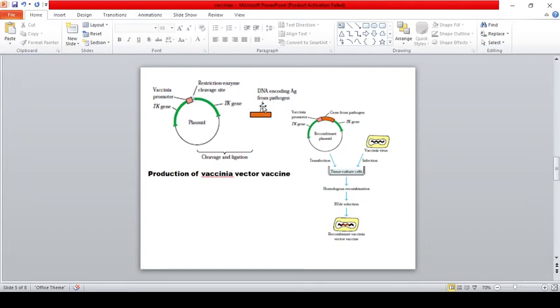So here you need to take a plasmid and put your gene of interest, which is DNA encoding an antigen from the pathogen. Here you have a vaccinia promoter. You need to put the gene of interest over here. In cell culture, you need to grow the recombinant plasmid in the presence of vaccinia virus, so homologous recombination occurs. This recombinant plasmid may enter into the vaccinia virus and get replicated. Then we need to purify them. The selection process used for this recombinant vaccinia vector is BUDR selection, and the recombinant vector vaccine will be ready. Here, the vaccinia virus is having our gene of interest.